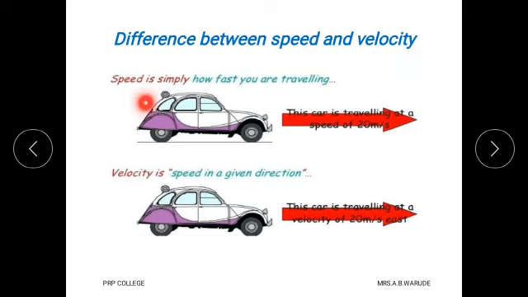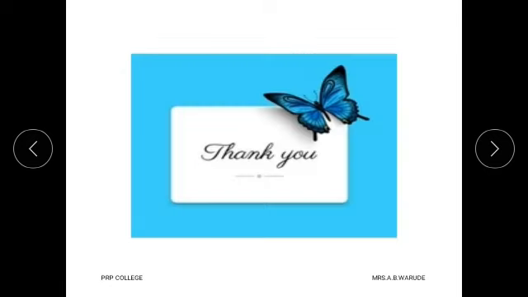Then what is the difference between speed and velocity? As we know, speed is a scalar quantity. Speed gives only how fast you are traveling. See here, we write this car is traveling at a speed of 20 meters per second. But velocity is a vector quantity and it gives speed in a given direction. Here we write the car is traveling at a velocity of 20 meters per second in the east, and this east shows the direction.